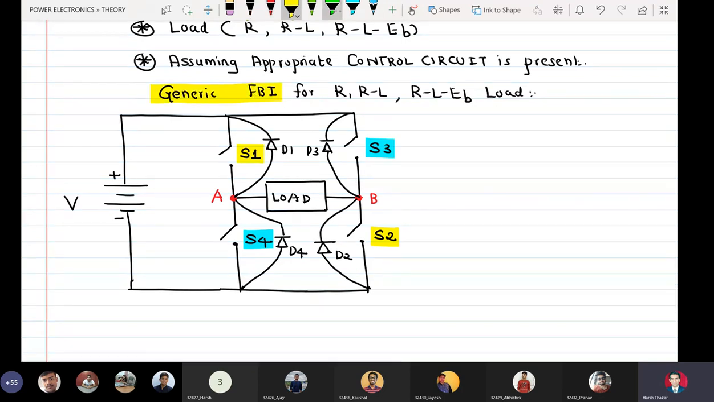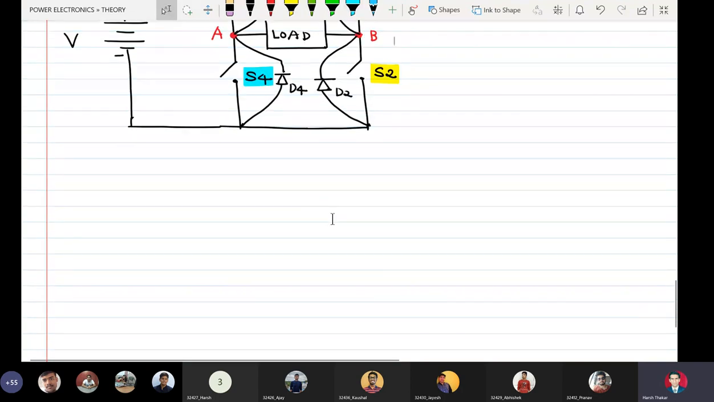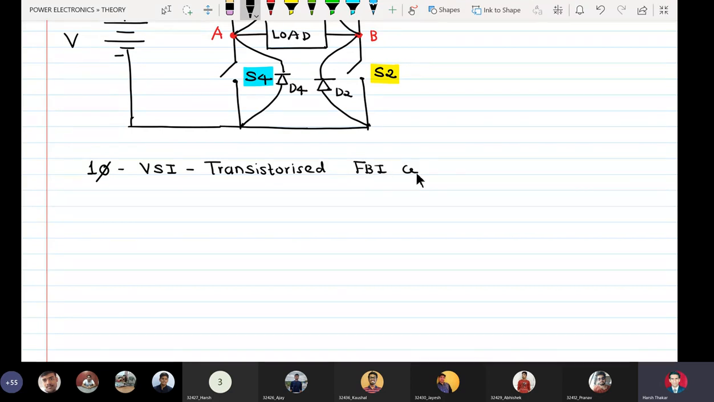Generic full bridge inverter for R, RL and RL EB load. Okay. So now let us be very specific. Single phase voltage source inverter, transistorized full bridge inverter with R load.